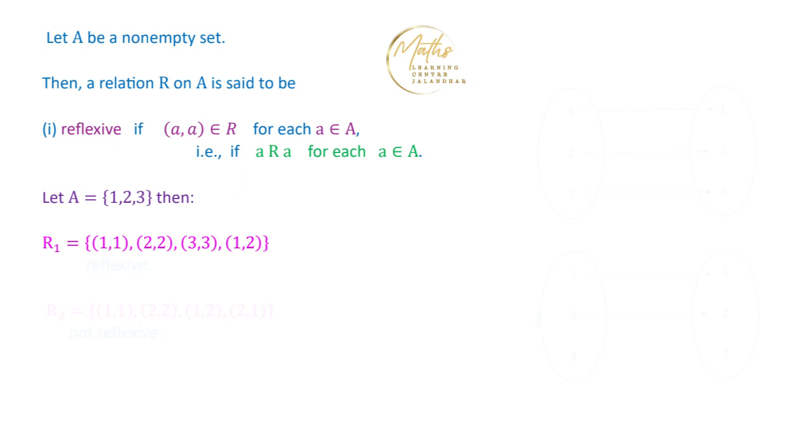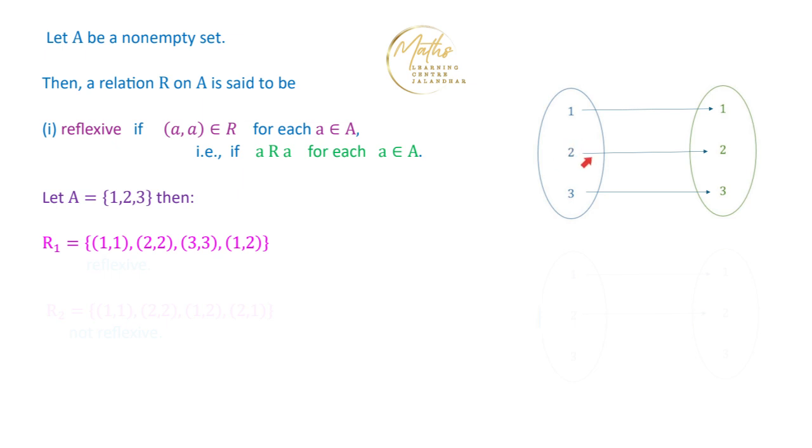Now we are going to check whether this relation is reflexive or not. We can see that the first element of A is 1, and from this relation it is clear that 1 is related to 1.